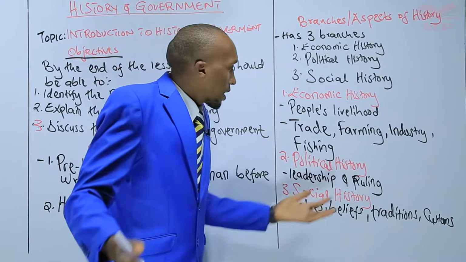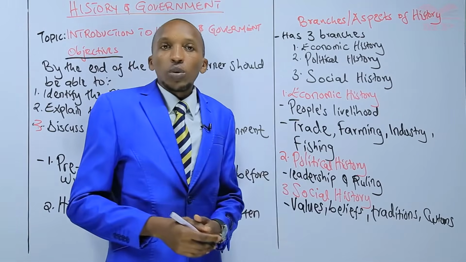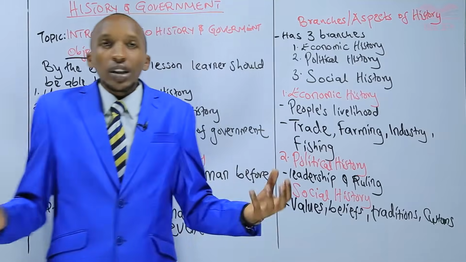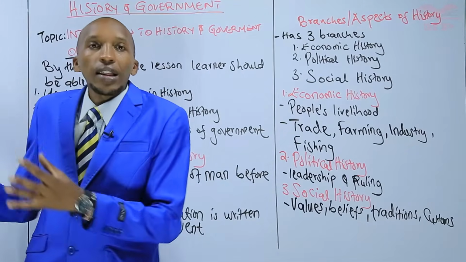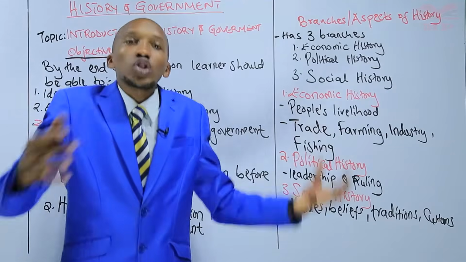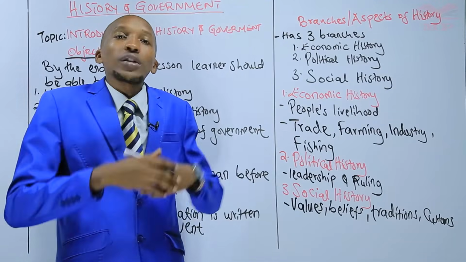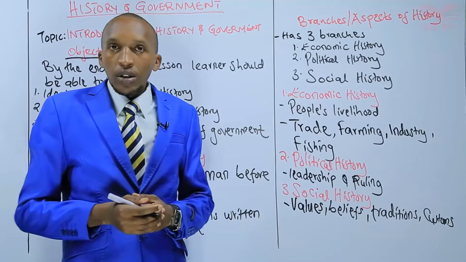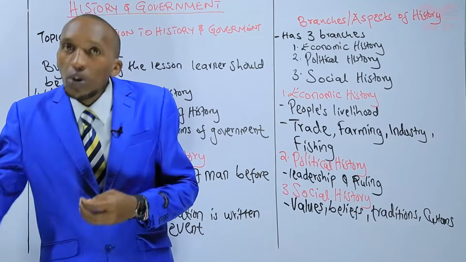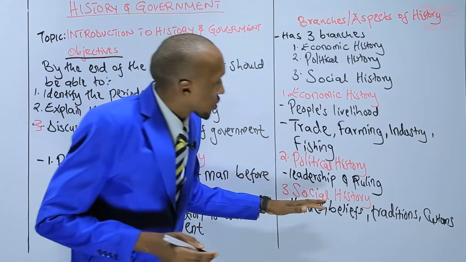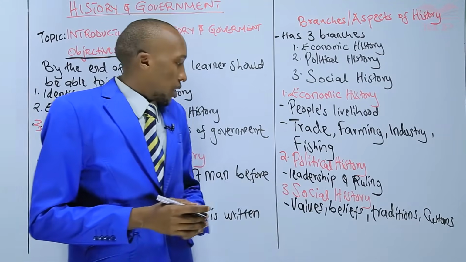For example, in our Kenyan situation, we have different communities, so many communities. Each community is different from the other in terms of their social aspect, how they view the world, how they interact with other people, a person to person. So that is what social history will deal with.